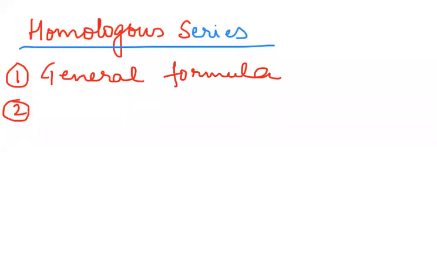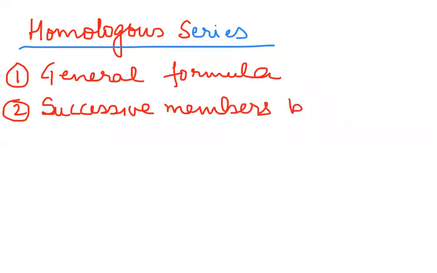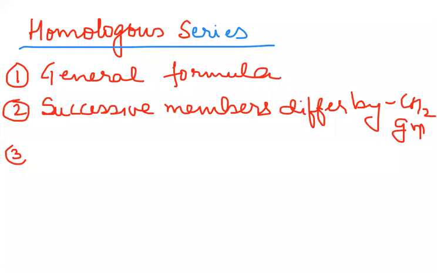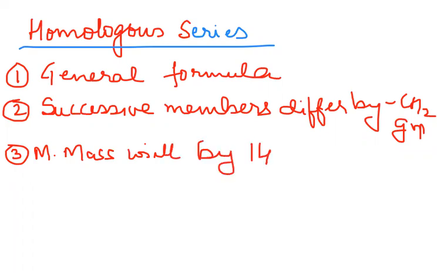Point number 2, the successive members will differ by, I think all these points are given in your book also. Successive members will differ by one CH2 group, and molecular mass will differ by 14. All members will have the same functional group.